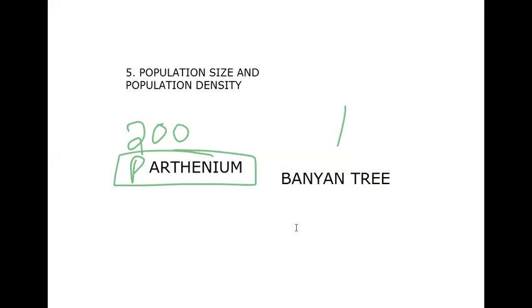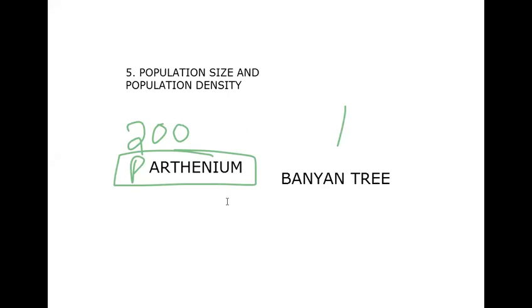So which population density is more? What can we say according to you? First of all, let me ask: Parthenium 200 or one banyan tree? Obviously we say that Parthenium density is more, but not like that. We should not always calculate in that manner.